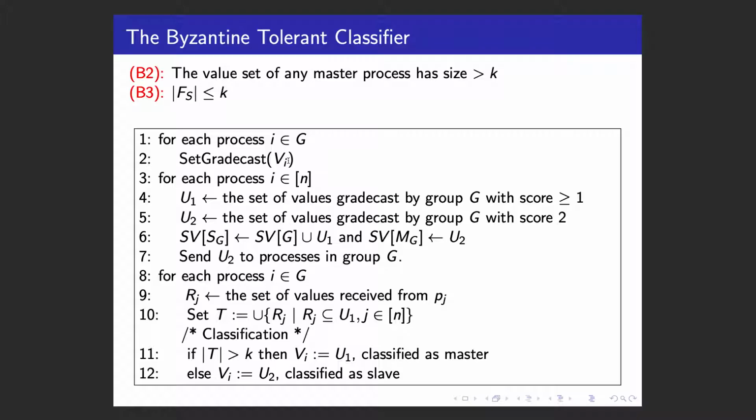And from 9.8 to 9.12, each process will receive those sets from each process in the system. At 9.10, they will take the union of those sets, and then at 9.11, they do classification. If the size of that set is greater than k, then it's classified as master, and it updates its value to be U1. Otherwise, it's classified as a slave. It updates its value to U2. Because of the condition at 9.11, the T set is basically the FS. So we know that for the slave group, the FS has size at most k.